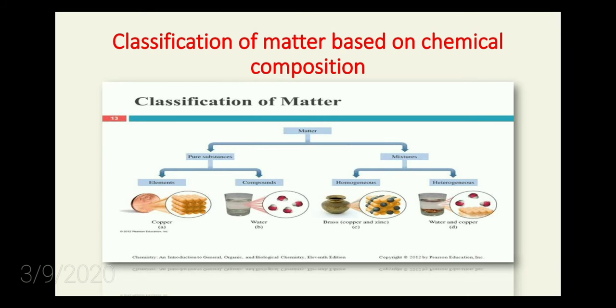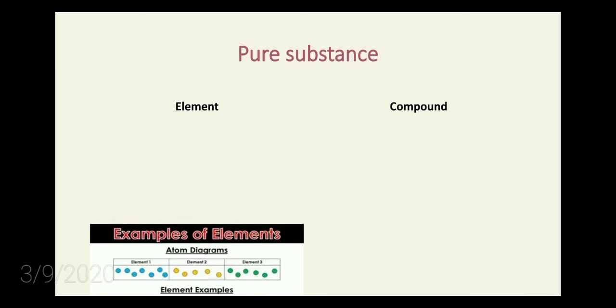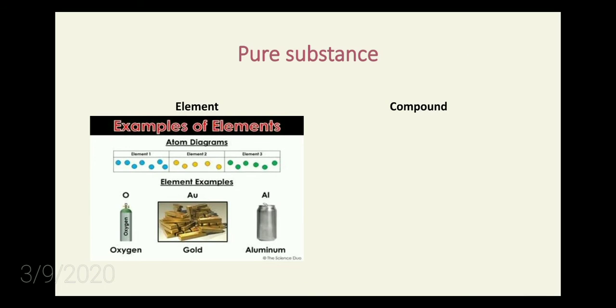So broadly, based on its chemical composition, matter is classified into pure substance and mixture. The pure substance can be further classified into elements and compounds, and on the other hand, mixtures can be classified into homogeneous and heterogeneous.